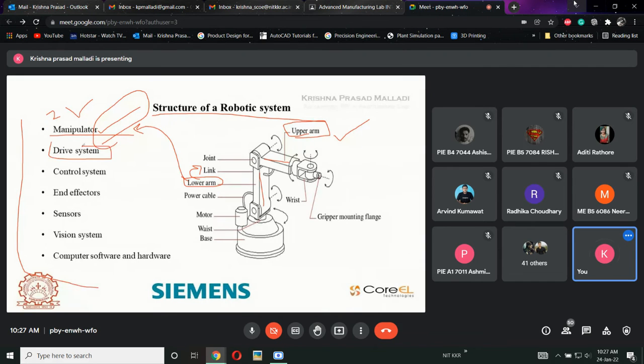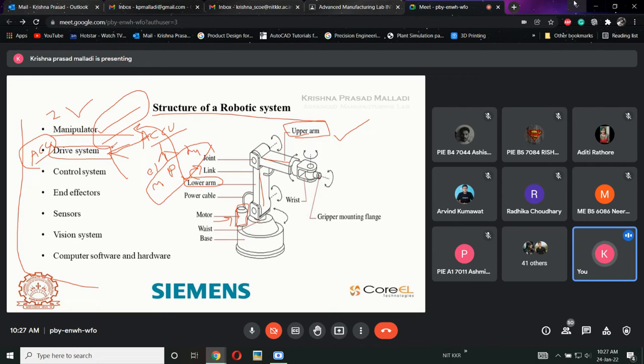Next one is the drive system. Drive system is nothing but actuators. I hope I have explained this also. Actuator is nothing but, see here, there is a motor, which means it is electrically operated. It is electrically driven. That is a drive system, which means the robot is driven by a component called the drive system. This can also be called actuators. There are three types of actuators currently in use: electrical, that is a motor, second is pneumatics, and third is hydraulics. Based upon the application, these drive systems will depend.